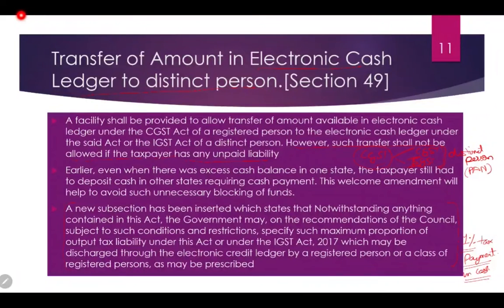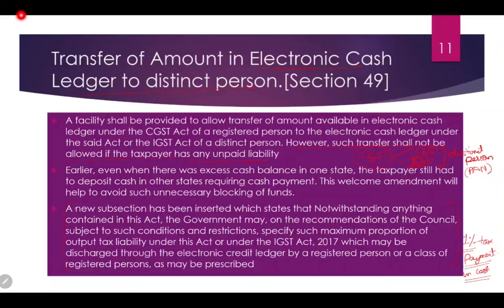Means I am doing business in Mumbai and I am doing business in Delhi as well. I have a credit in Mumbai which is accumulated of 1 crore, whereas I am having a liability in Delhi of 50 lakhs. So what can I do? I can transfer 50 lakhs from my Mumbai branch to my Delhi branch, so that the Delhi branch can utilize the ITC and my net outflow is only of 50 lakhs. So it will help in getting me more working capital. So it is again a welcome change by the government.